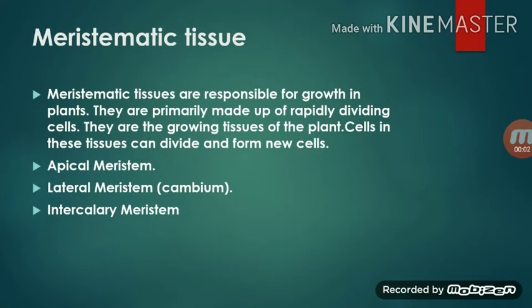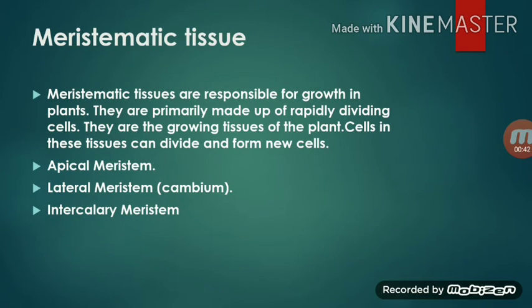Okay, let's go with meristematic tissue. Its definition is: meristematic tissues are responsible for growth in plants. They are primarily made up of rapidly dividing cells. They divide continuously for growth of a plant. They are the growing tissue of the plants. Cells in this tissue can divide and form new cells. So they are responsible for forming new cells in plants.